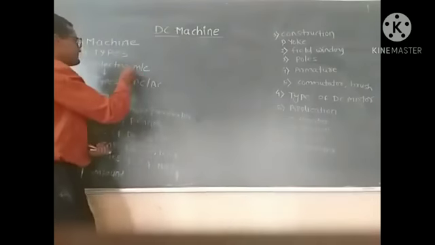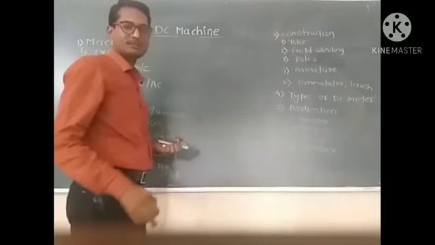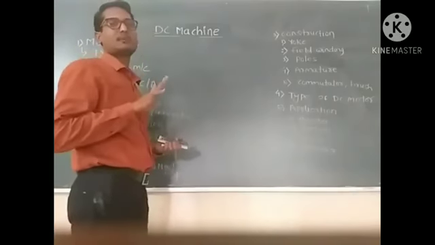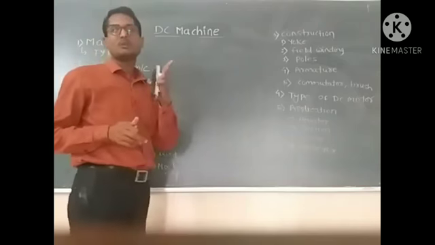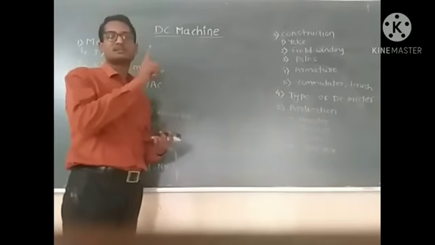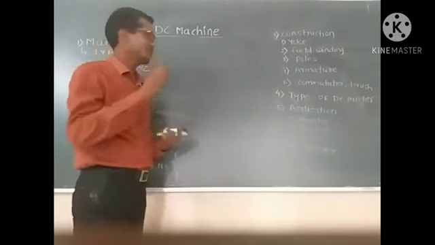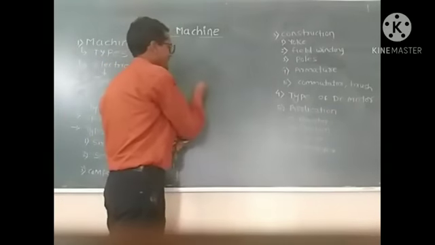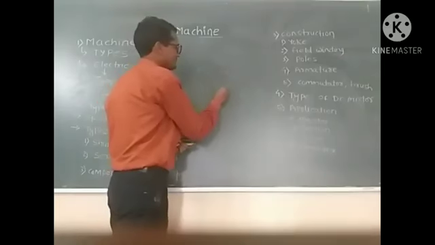Now, what is meant by an electrical machine? It is the machine which converts electrical power into mechanical power. There are two types of electrical machines: first is a DC machine and another is an AC machine.